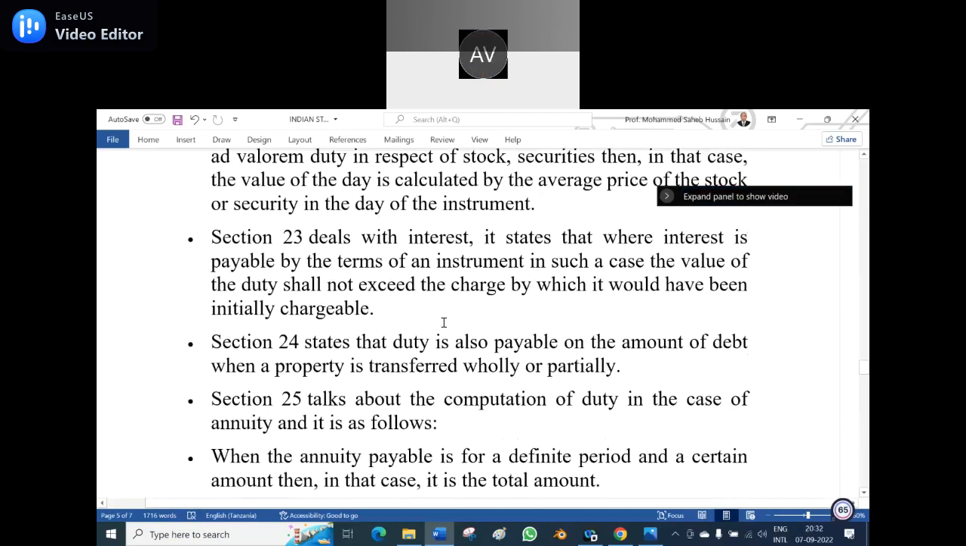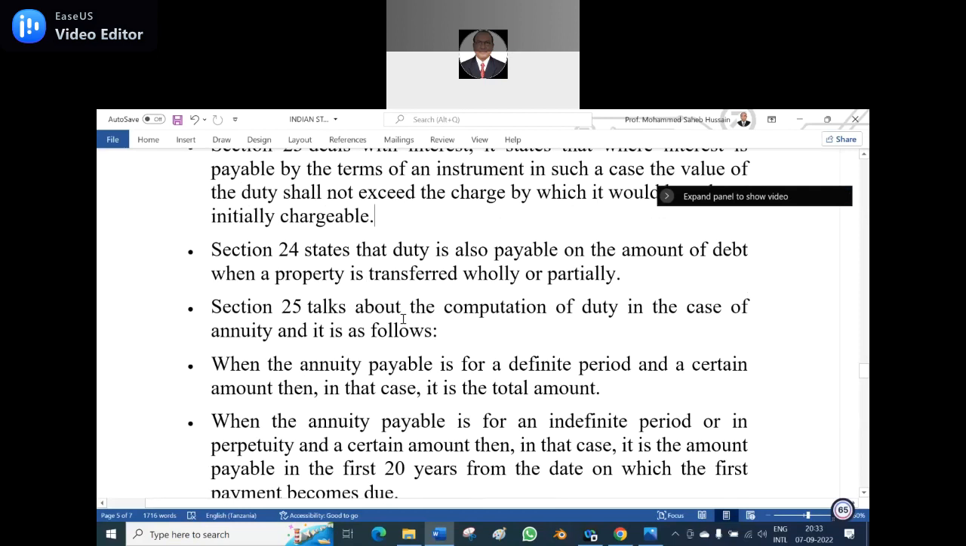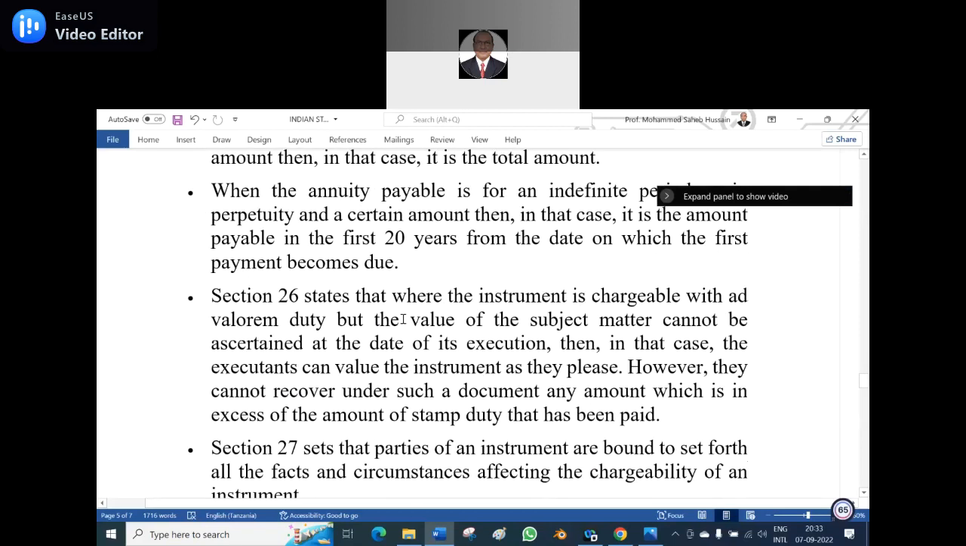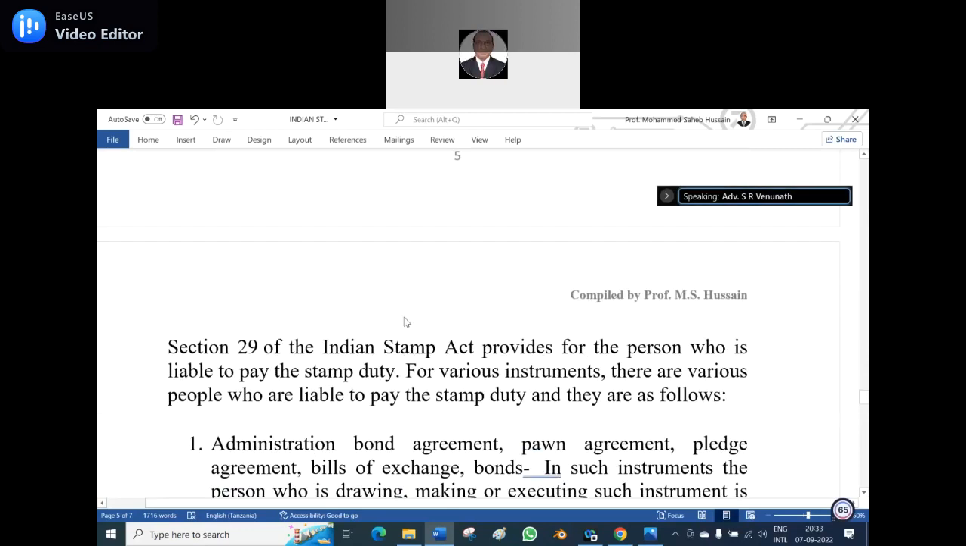Okay, section 23 deals with the interest. It says that where interest is payable by the terms of an instrument, in such a case the duty shall not exceed the charge by which it would have been initially chargeable. So, how much the charge would be there? It is clearly mentioned in sections 22 and 25, 26, 27, and let me see, 29 is the last one.